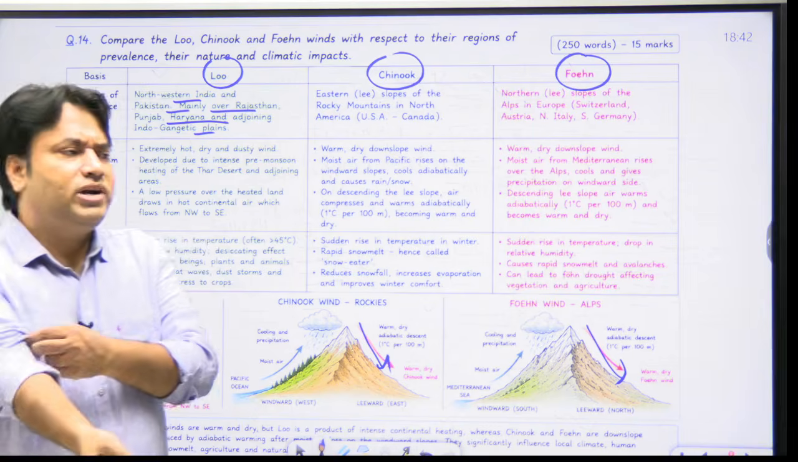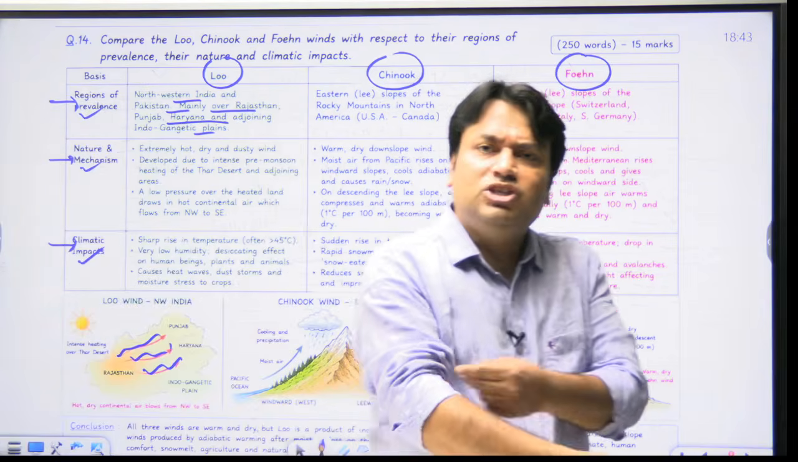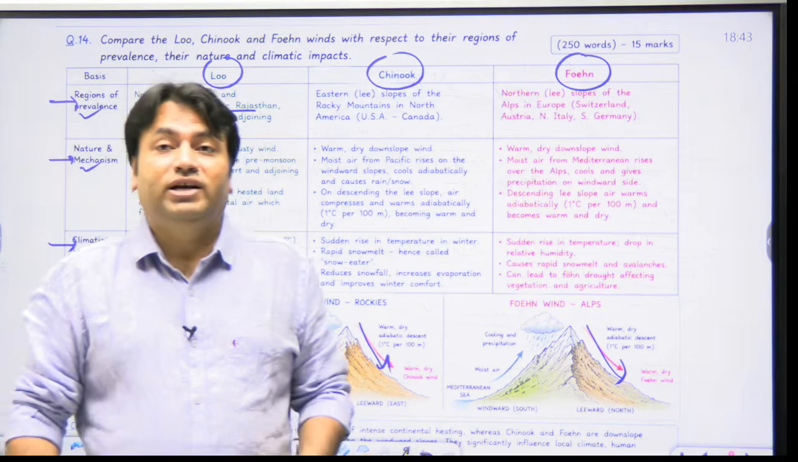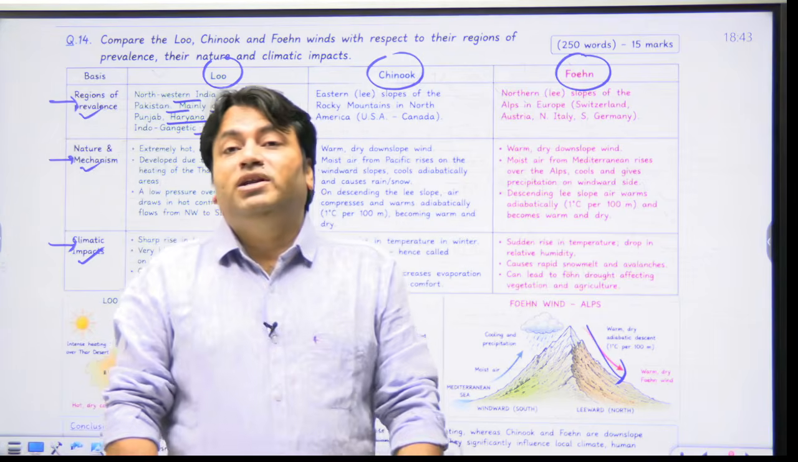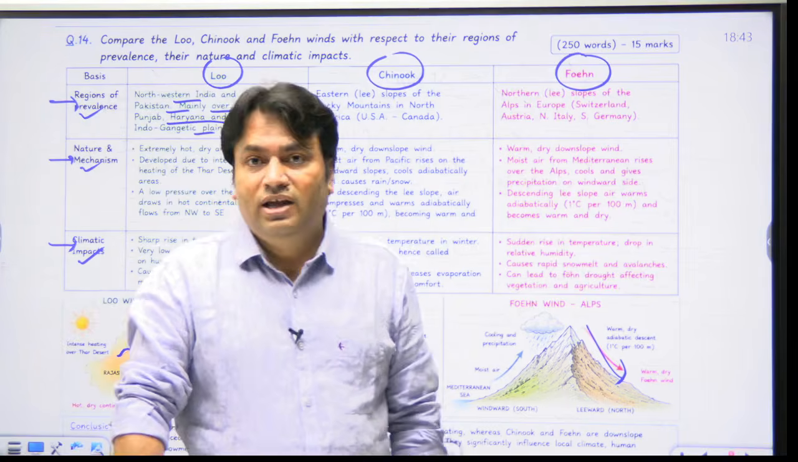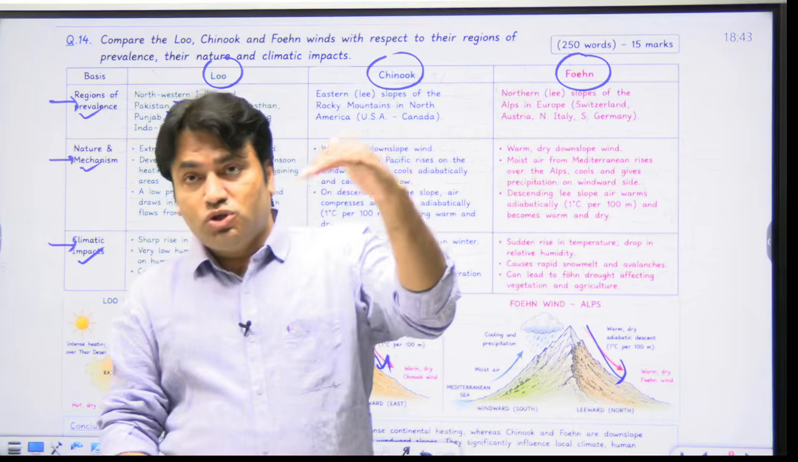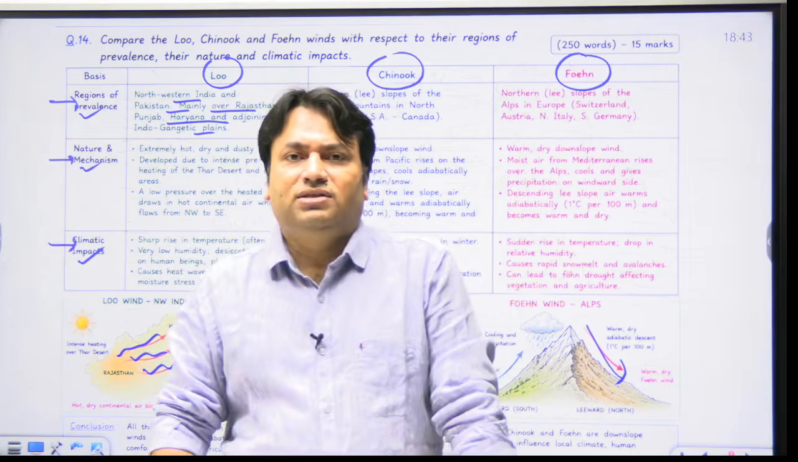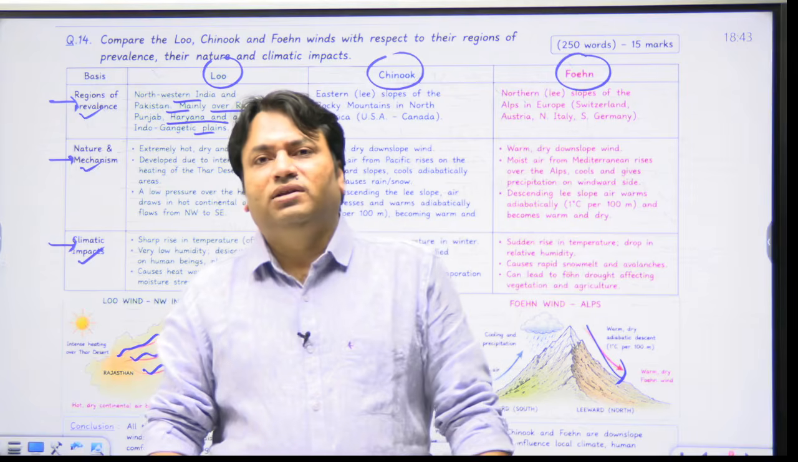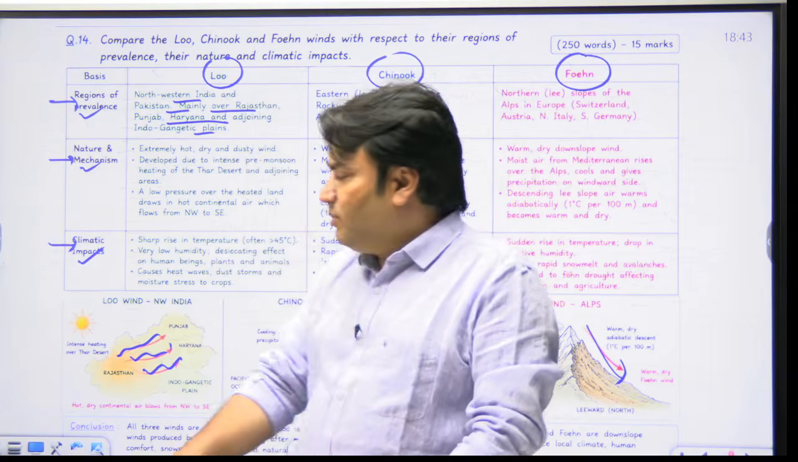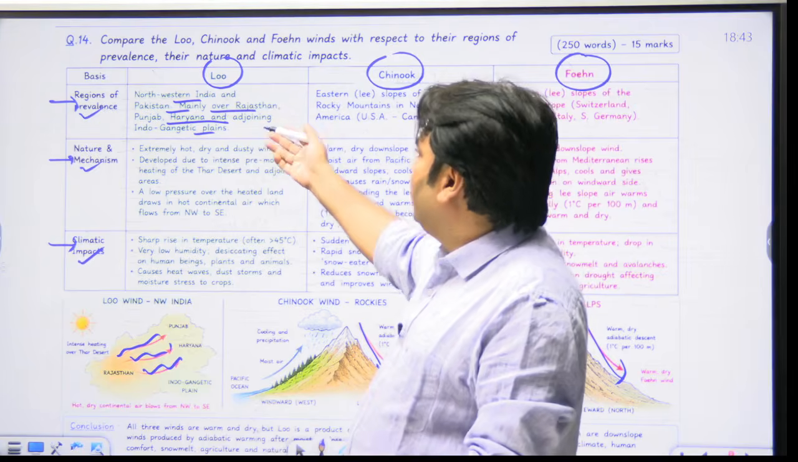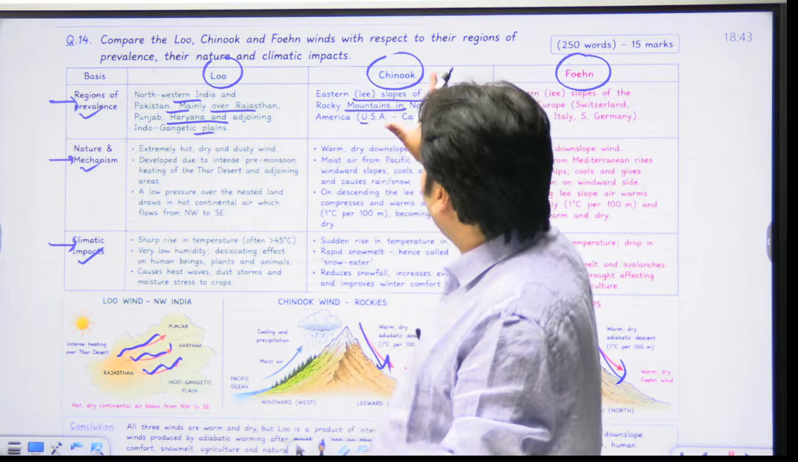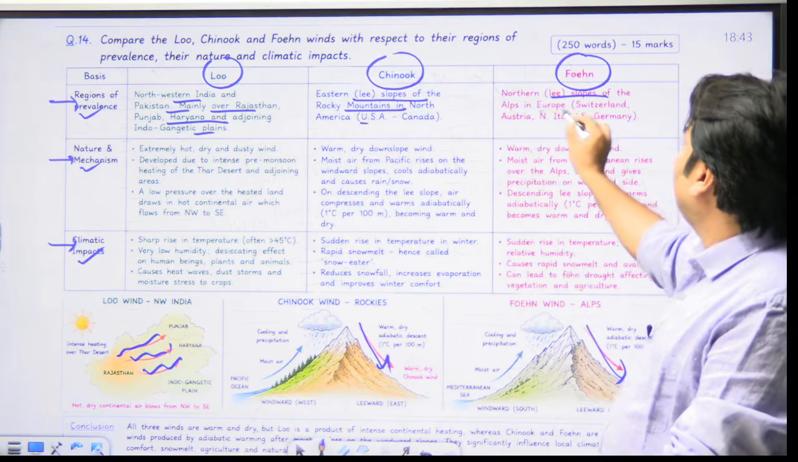But when you want to write the introduction, you can simply write that Lu, Chinook and Fawn are warm, dry regional winds, but they differ in their geographical setting as well as genesis. Lu is primarily associated with intense continental heating, but Chinook and Fawn are characterized as downslope winds produced by orographic and adiabatic processes. And then you will do the comparison, and this method of doing comparison is excellent. We can do it like this. So again, I am reading this answer: for Lu, reasons of prevalence I have written; Chinook, eastern leeward slopes of the Rocky Mountains in North America; Fawn, northern slopes of the Alps in Europe, right?